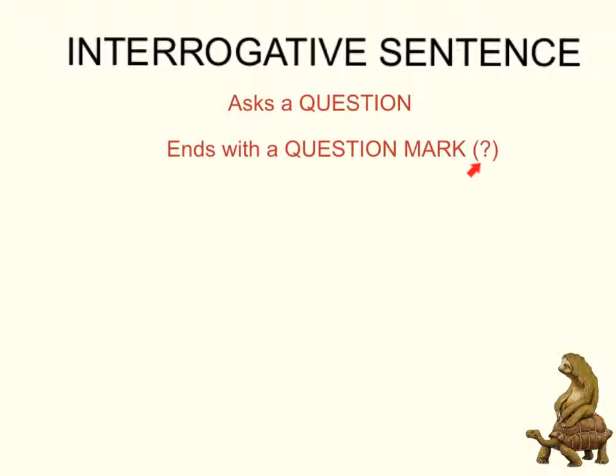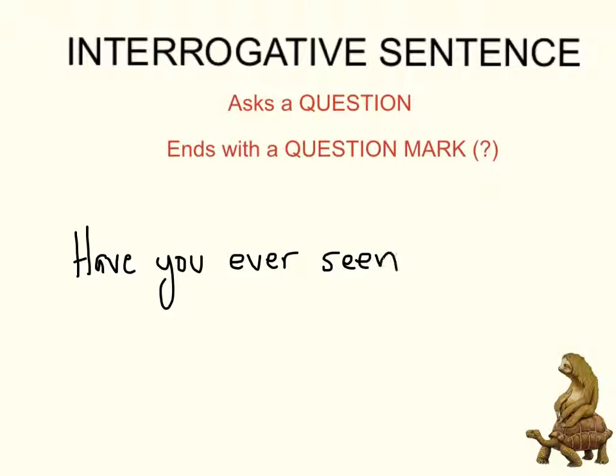That right there is a question mark in case you were not clear what a question mark is. Okay, an example of an interrogative sentence would be, have you ever seen a video? Question mark right there at the end.